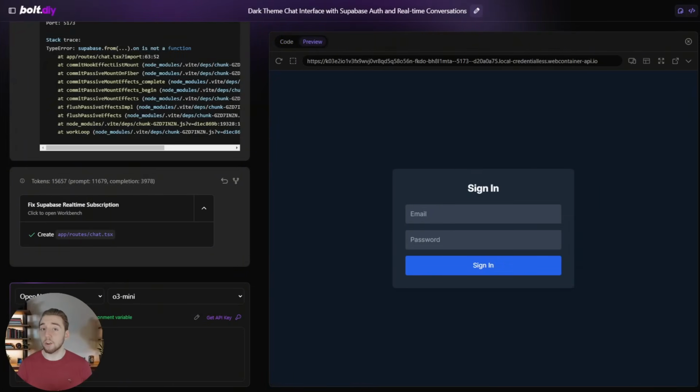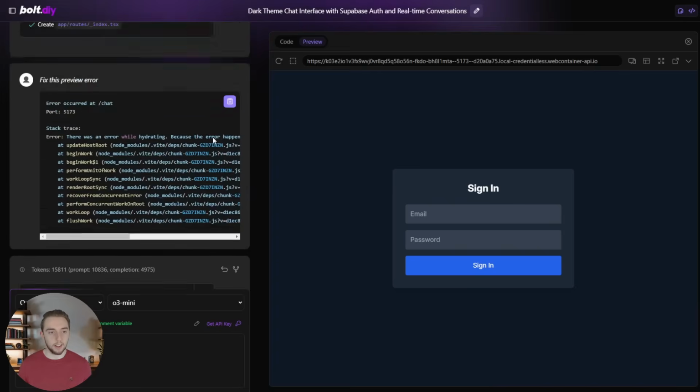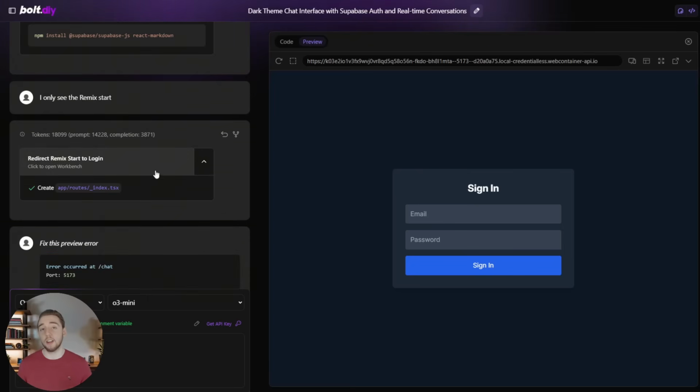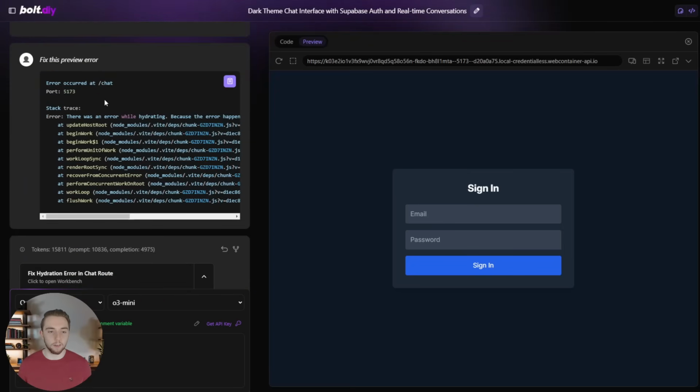So it took a few tries here with o3-mini to get to the working state that we're seeing right here in our app. So let me just scroll up and show you these errors pretty quick. First of all, it started with just showing me the Remix starter template page. So it mixed up something with the routes I had to fix. It took care of that, and then there were a few other errors that we had to work through here,